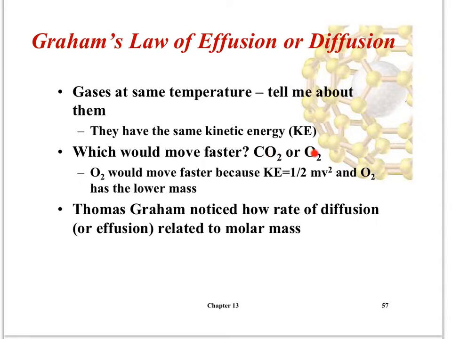That means they both have the same kinetic energy. But remember, kinetic energy is not only related to the speed, it's also related to the mass. So if both of their kinetic energies are the same, but CO2 is more massive, then that means it has to be slower than O2. And so Thomas Graham noticed that the rate of effusion or diffusion is related to the molar mass.